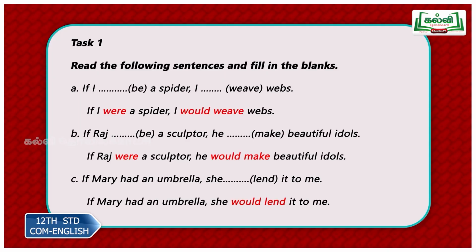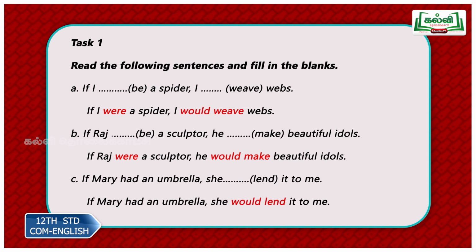If I were the king, if I were the prime minister, if I were the president, if I were a millionaire. You would have written essays in your school days on this topic. So you are imagining your position, if you put yourself in somebody else's shoes, which is not likely to happen. So if I were a spider, I would be webs. If I were past tense, so would be. You get would in your main clause.